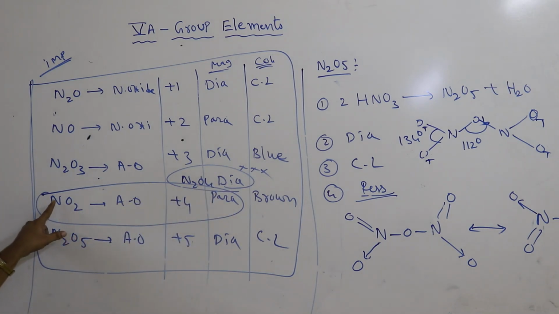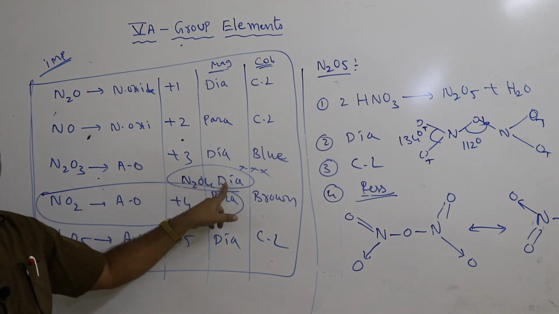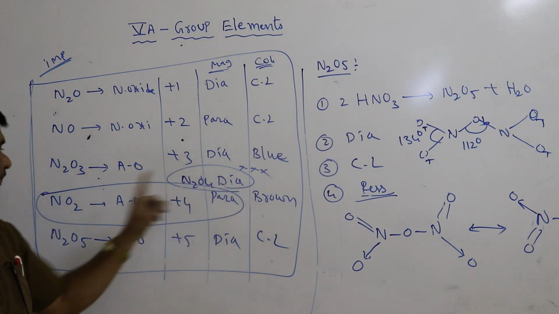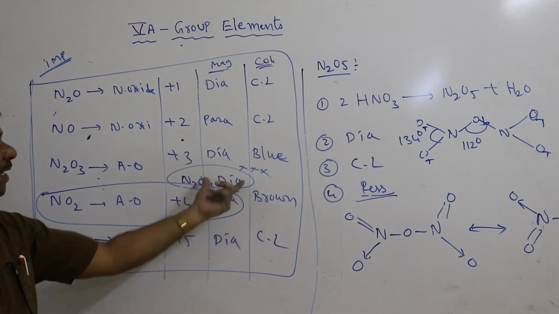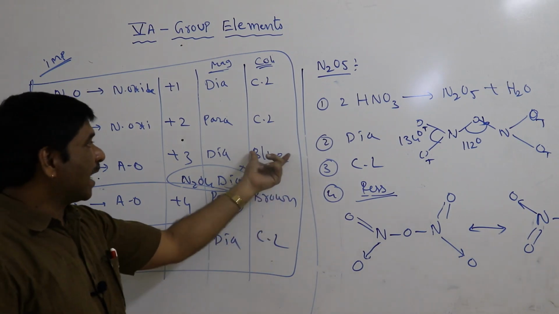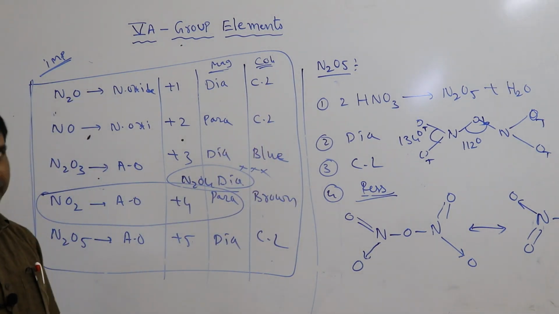Repeat once again: NO2 is paramagnetic, its dimer N2O4 is diamagnetic. NO2 para, N2O4 dia. So the colors are blue and brown, and the last one is a colorless compound.